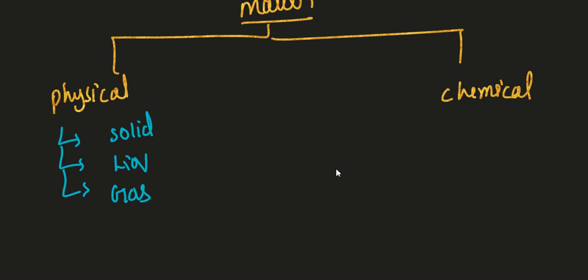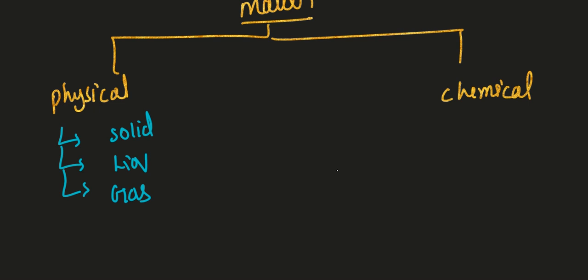Whereas chemical nature, so obviously you know what is the meaning of physical nature? Physical characteristic means the one you have to judge by its appearance, just by seeing, not by the exact nature. Just by seeing a substance, you have to identify what is its nature. It may be solid, liquid, or gas. Based on physical appearance, matter is divided into three types.